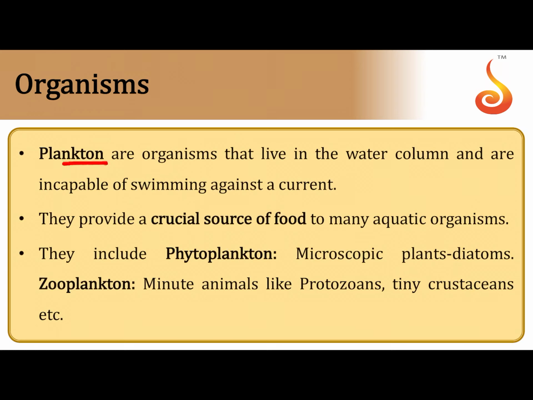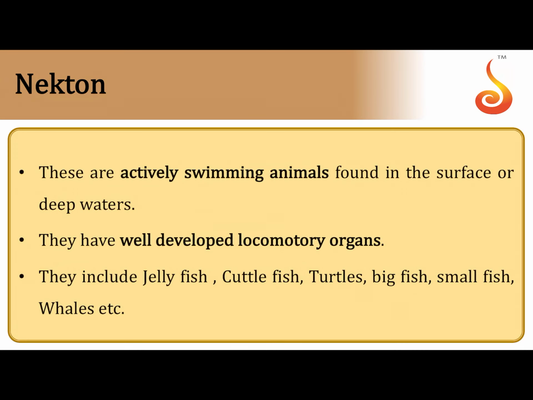Plankton, you all know, are microscopic organisms, and these planktons basically do not have any locomotory organs. They usually are carried by the mercy of water currents. They are basically moving passively in water. They do not have any kind of locomotory structures. There are two types of plankton. One is called phytoplankton and one is called zooplankton. Phytoplankton are microscopic plants, and zooplankton are microscopic animals.